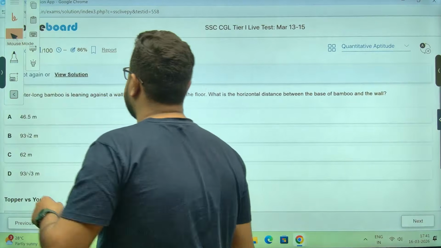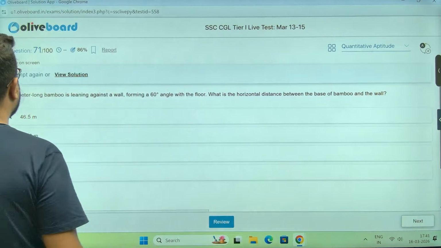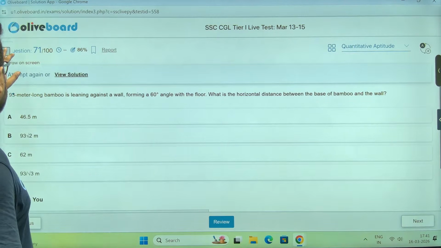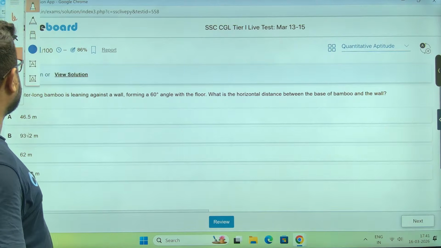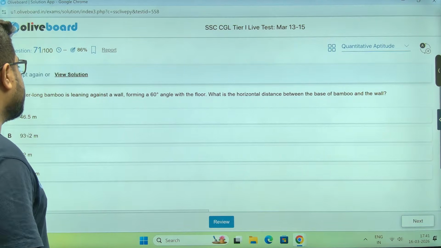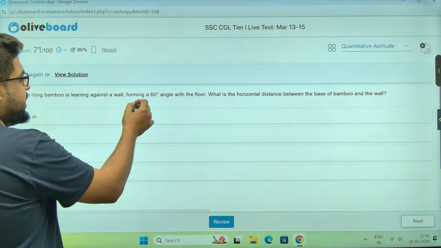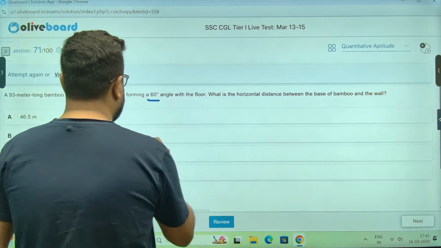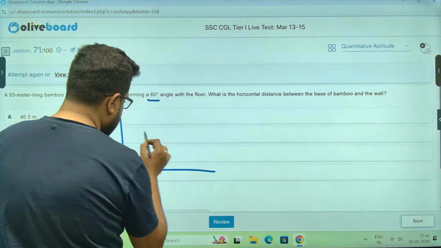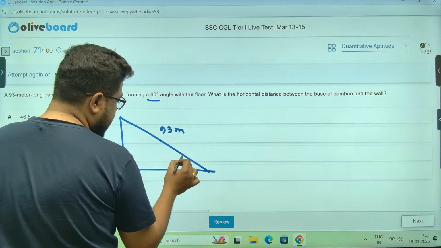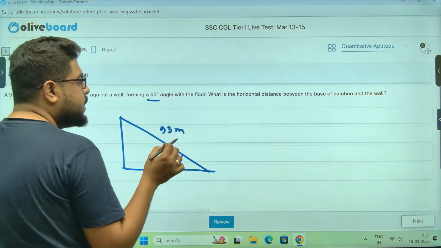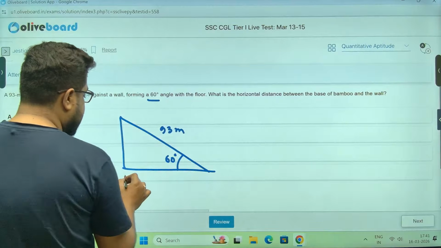Next one, please. A 93-meter long bamboo is leaning against the wall at a 60 degree angle with the floor. So this is 93 meters, and this angle is 60 degrees. They are asking for the horizontal distance.